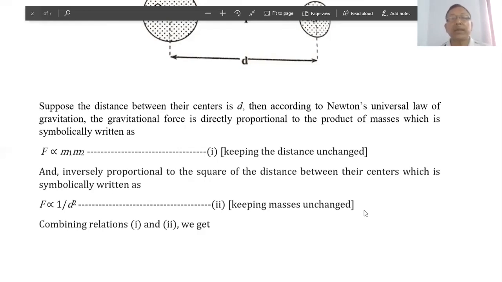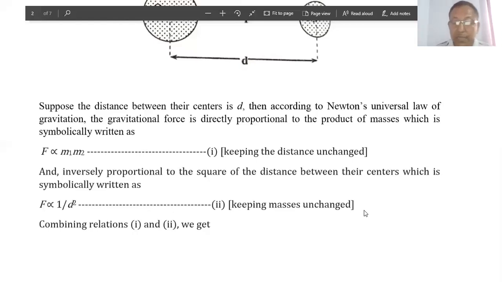In this relation, the distance is kept unchanged. And the gravitational force is inversely proportional to the square of the distance between their centers, which is symbolically written as F ∝ 1/d². It is taken as relation 2. In this relation, the masses are unchanged.